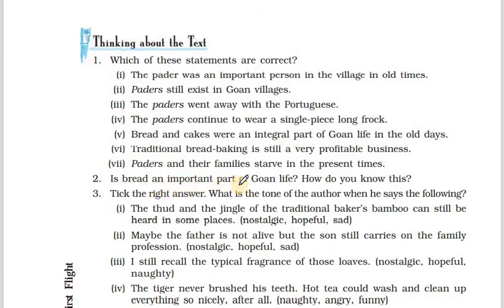Second question. Is bread an important part of Goan life? How do you know this? Yes, bread is definitely an important part of Goan life, because be it any festivals or marriages where bol is used, for a daughter's engagement sandwich is used, and for Christmas and other festivals cakes and bolinas are used. So all this involves bread. So bread is definitely part of Goan life.